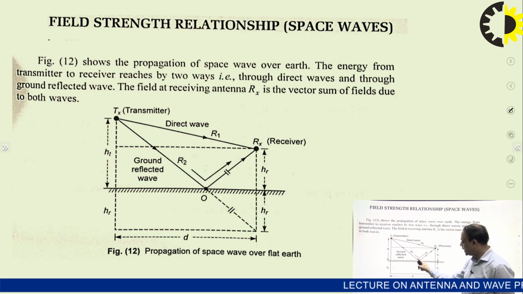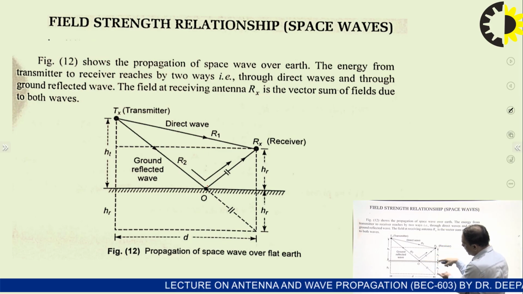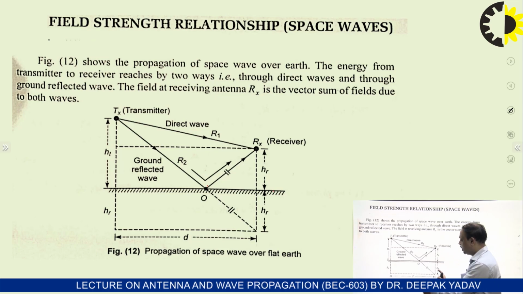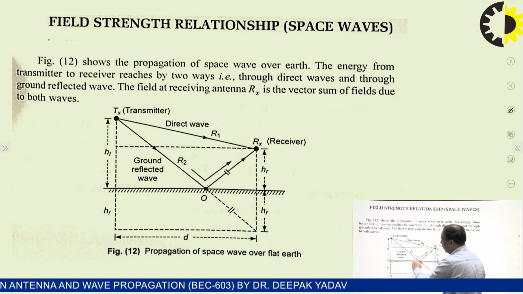If we project this R2 back inside the Earth's surface, it goes up to over here, and this reflection distance is the same as HR. So the total distance it travels is D. Then we have this larger triangle over here for the reflected wave.